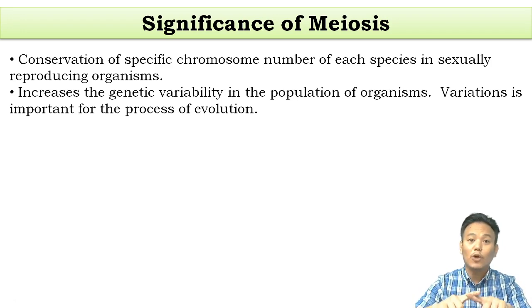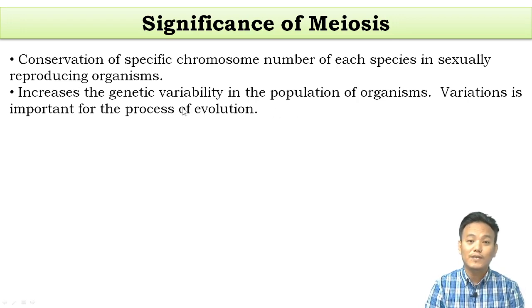That is called recombination. With the help of recombination, which happens during prophase 1 of meiosis, it helps in the creation